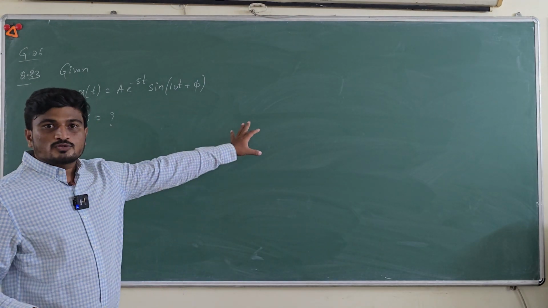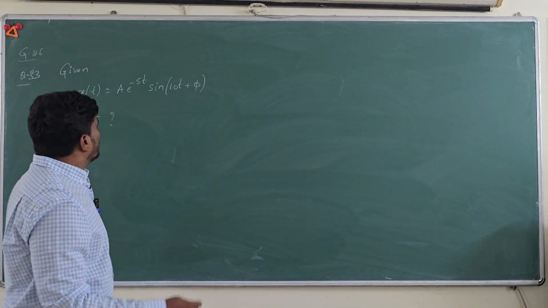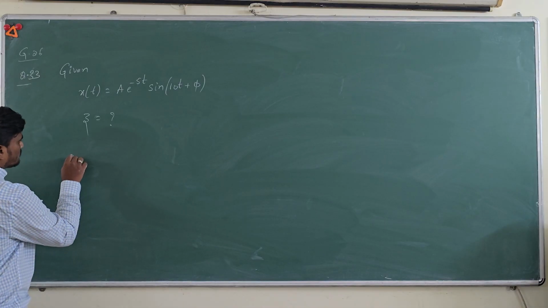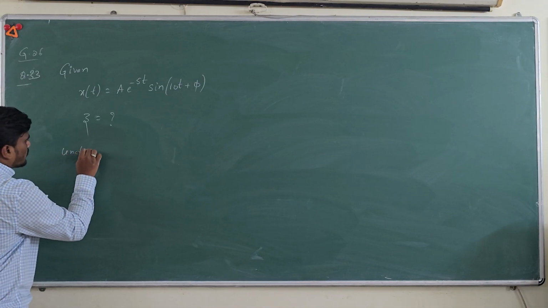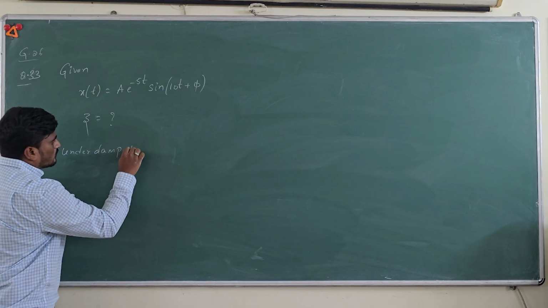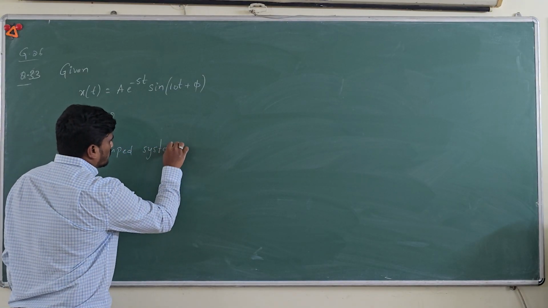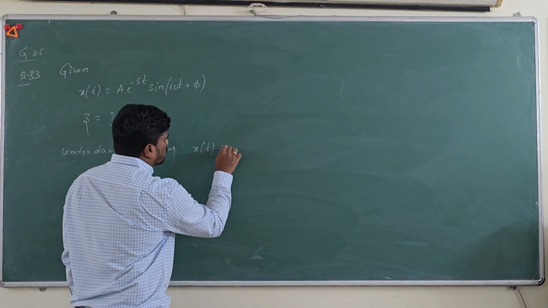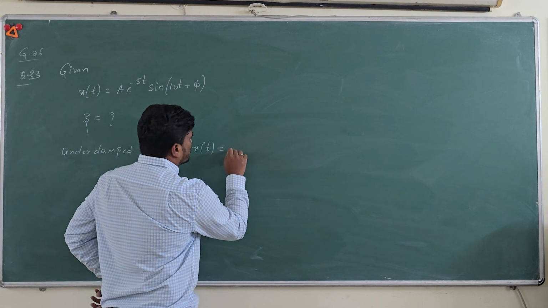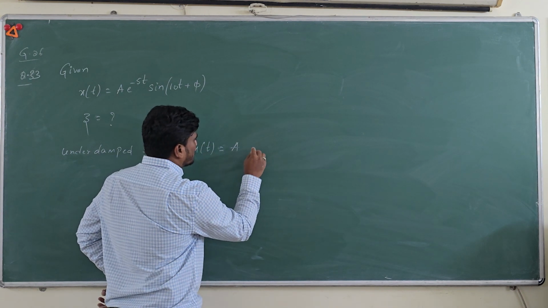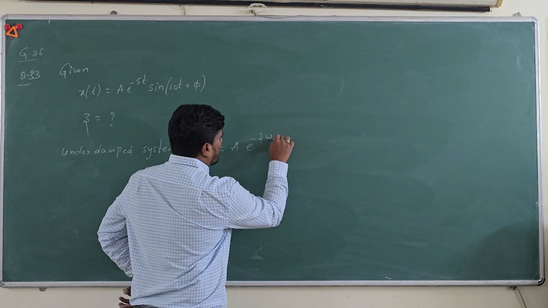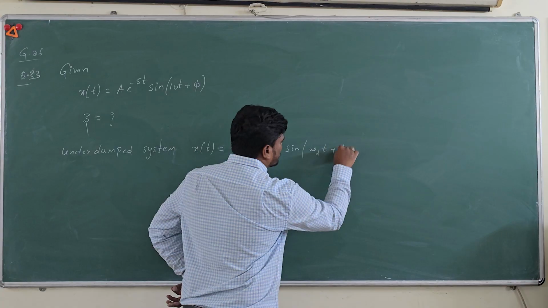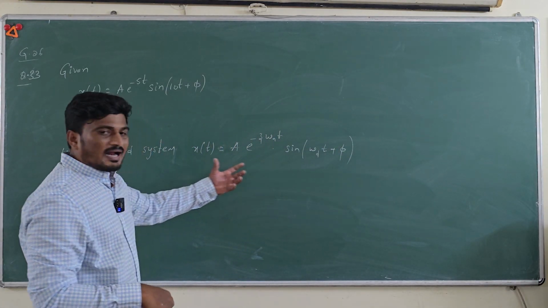Since they are giving you the response of the system, we can compare this. Since it is an under damped system, if you know the response of an under damped system, x of t is equal to some constant. Let's say, since they are taking a, I'll go with a. So a into e to the power minus zeta omega n t into sine omega d into t plus phi. So this is the response of an under damped system.